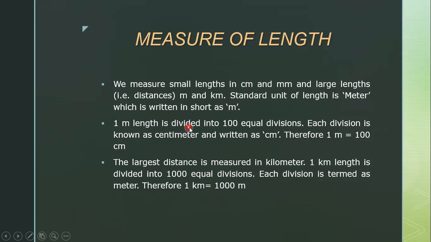Next, 1 meter length is divided into 100 equal divisions. Each division is known as a centimeter. So 1 meter equals 100 centimeters. The largest distance is measured in kilometer. 1 kilometer length is divided into 1000 equal divisions, and each division is termed a meter. So 1 kilometer equals 1000 meters.